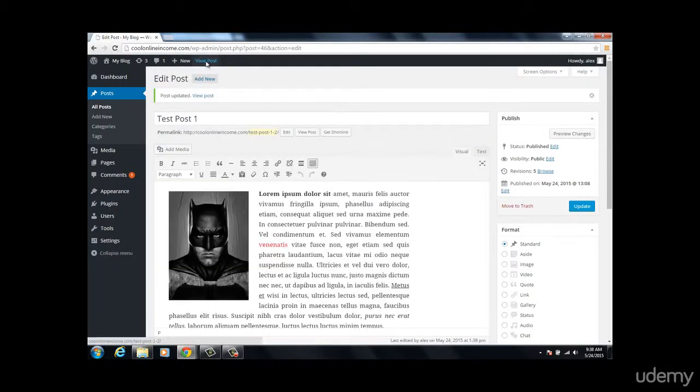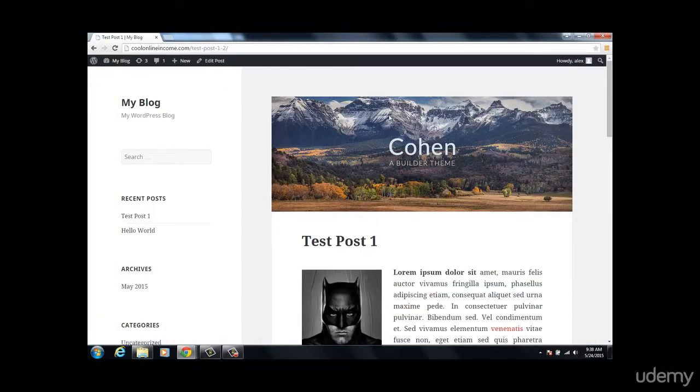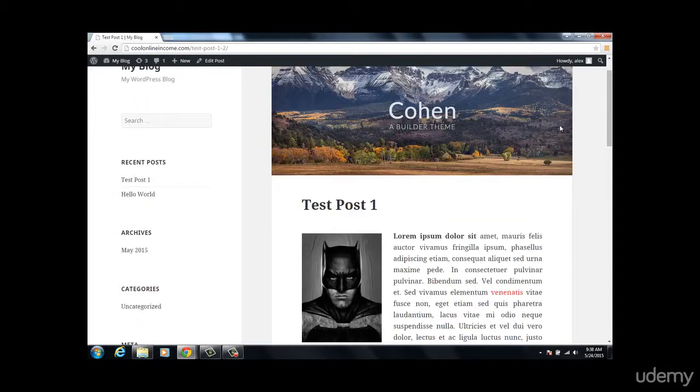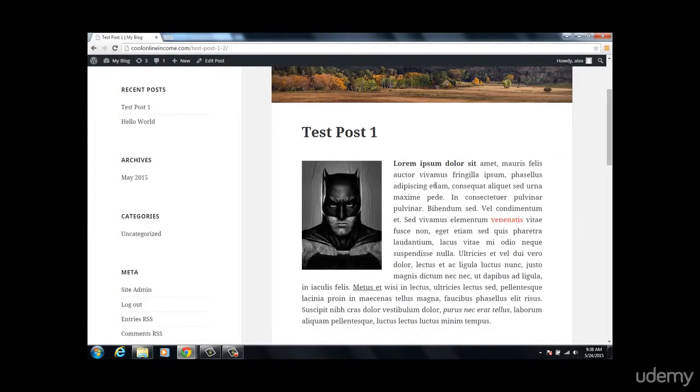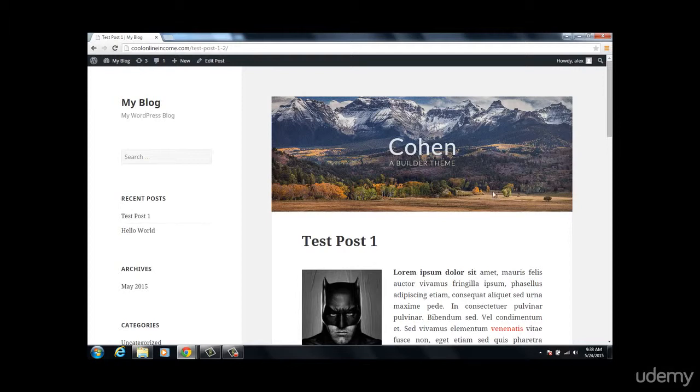So let's view the post. And as you can see, we have the featured image right here, which is the big image that stands out from the others. And this is, of course, the Batman image. This is the main image for the blog post.